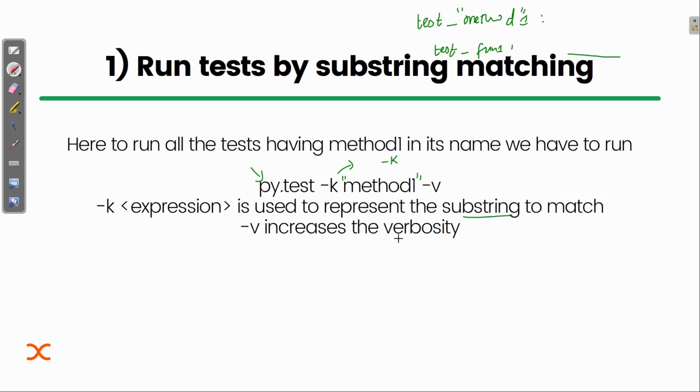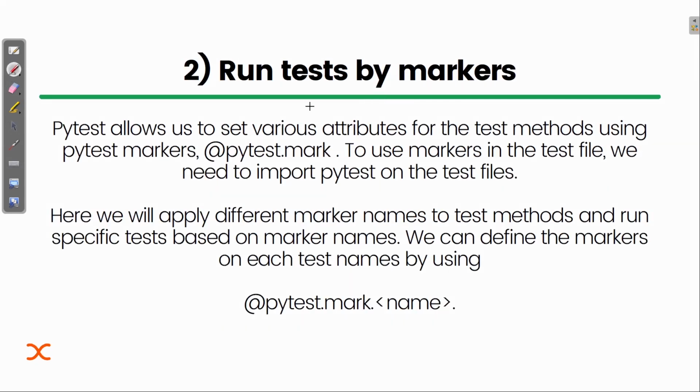And -v increases the verbosity. I guess that is clear here. That's the basic format of how you can do it, by the use of this k keyword. Now coming to the concept of markers, how we can use them. This marker concept is actually a decorator concept that we have not covered, but I will try to cover it if possible. Otherwise, you can go and check this topic. It is very easy and very important too.